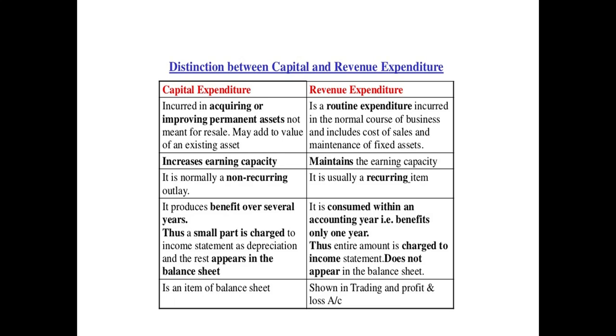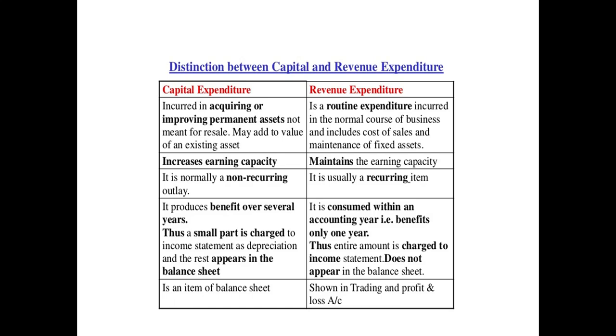Whereas revenue expenditure is consumed within an accounting year; the benefit is only for 1 year. These revenue expenditures will be things like wages and salaries, which you pay monthly, isn't it? Advertisement and all, you are not going to carry for a longer period. The expenses for stock which you're going to use for only 1 year, all those you take into consideration in the revenue account. Thus the entire amount is charged to the income statement and does not appear in the balance sheet.